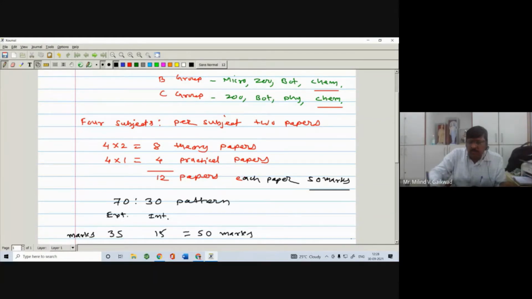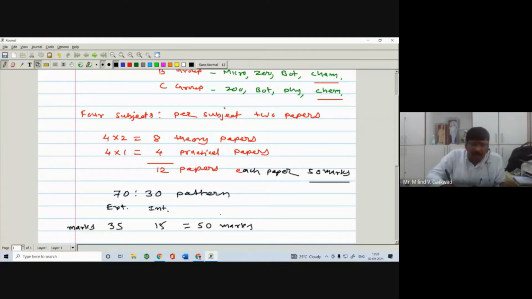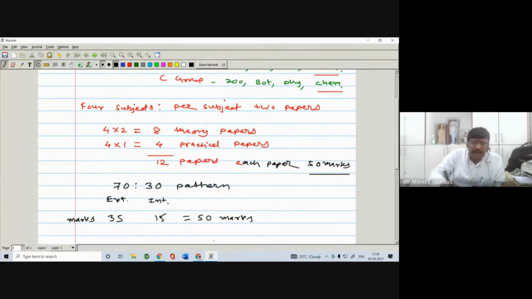In the first sem you have 1 paper of 50 marks, in the second sem again 1 paper of 50 marks. So here you will get exams of 1200 marks. BSc first year is of 1200 marks, and it is a semester pattern. It is also a CBCS pattern.